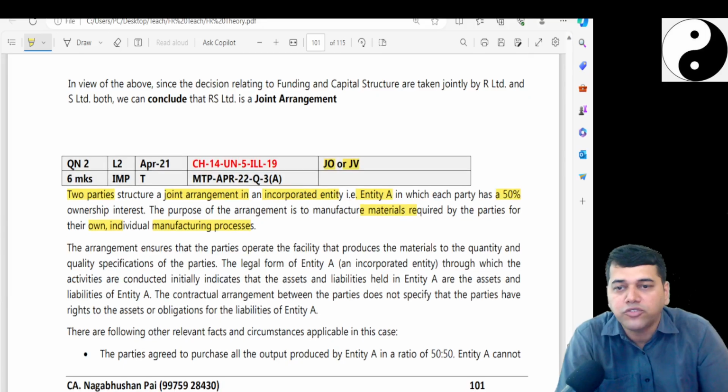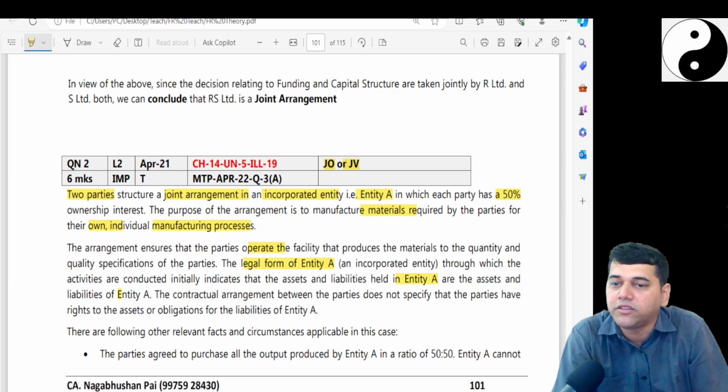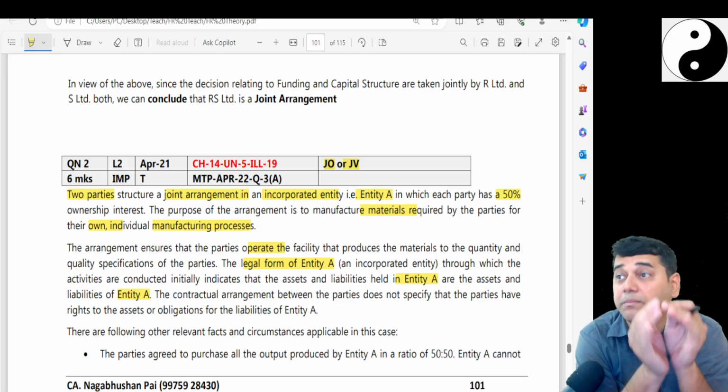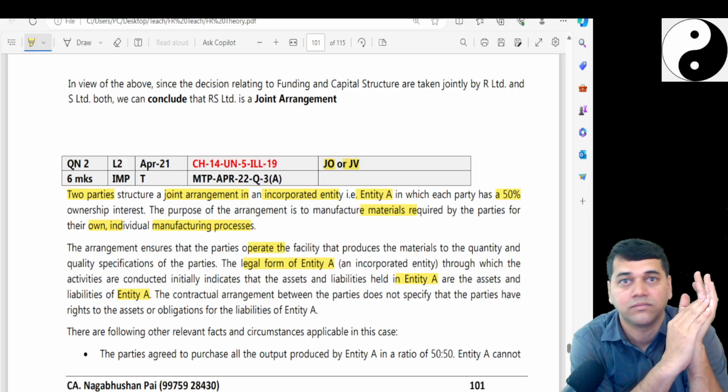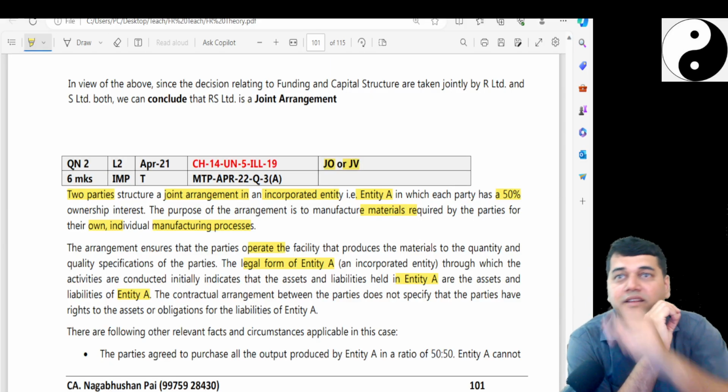The arrangement ensures that the parties operate the facilities that produce the material to the quality specifications of the parties. Legal form of the entity, which activities are initially indicated, shows that the assets and liabilities in entity A are assets and liabilities of entity A only. That means they have got a separate legal existence. Your assets are not their assets and his assets.